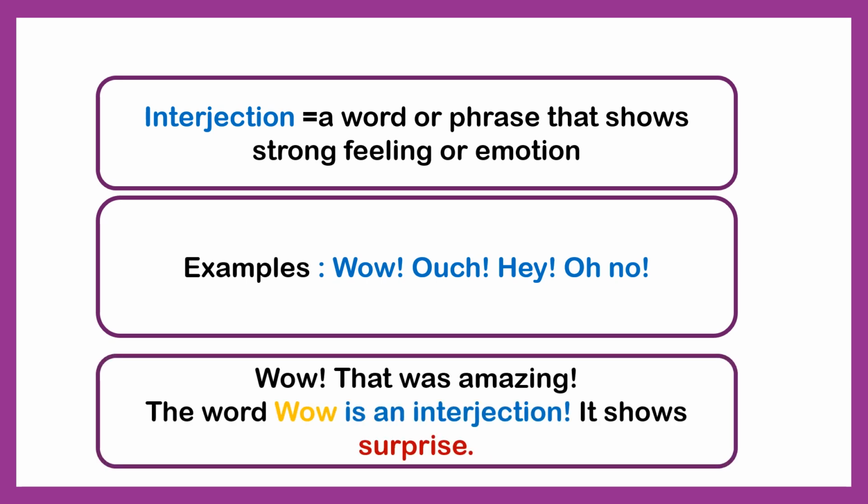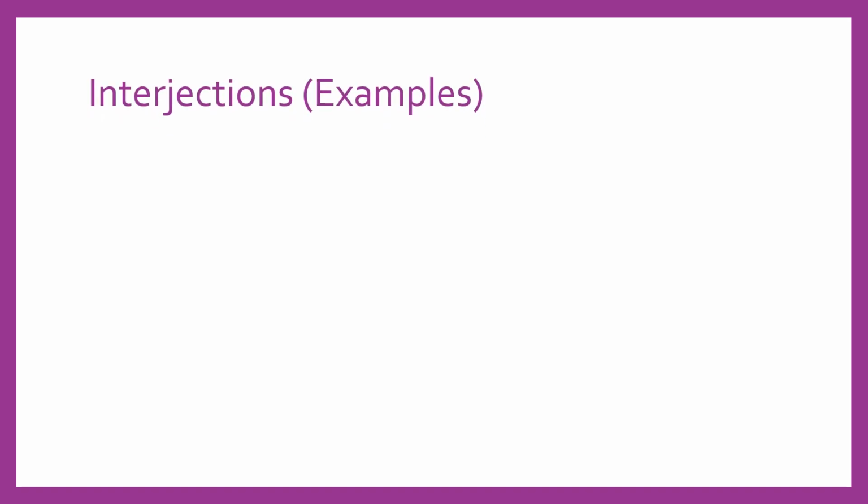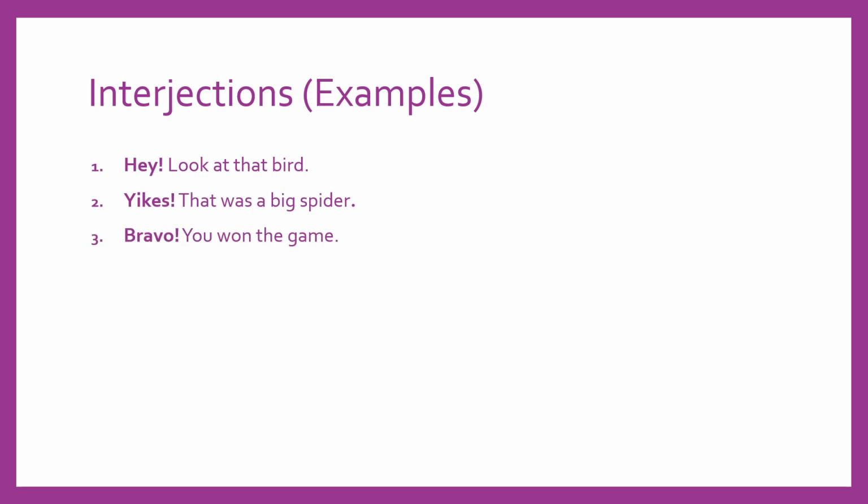Wow, that was amazing. The word wow is an interjection. It shows surprise. Now, let's look at some more examples of interjections. Hey, look at that bird. Yikes, that was a big spider. Bravo, you won the game. Oops, I dropped my pen. Ah, that feels good.